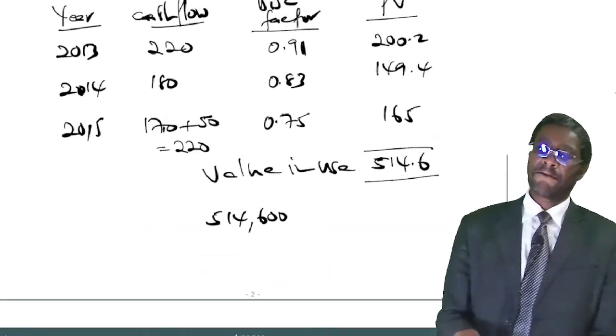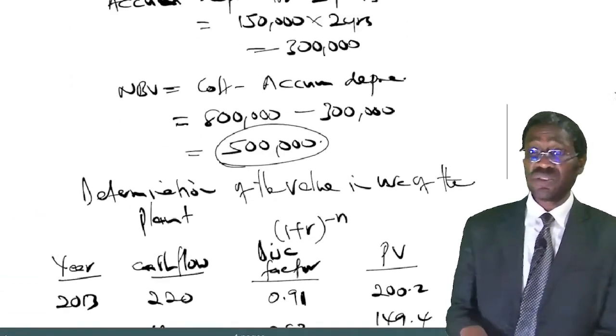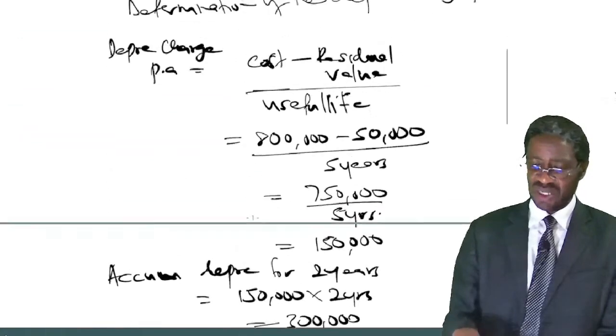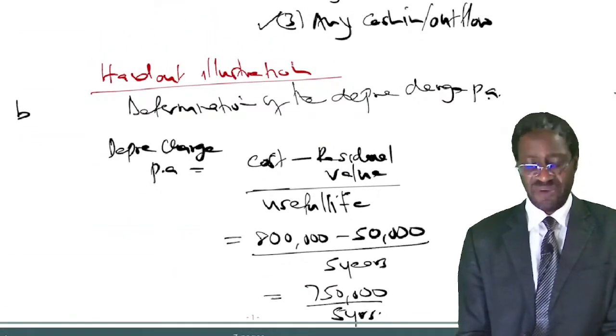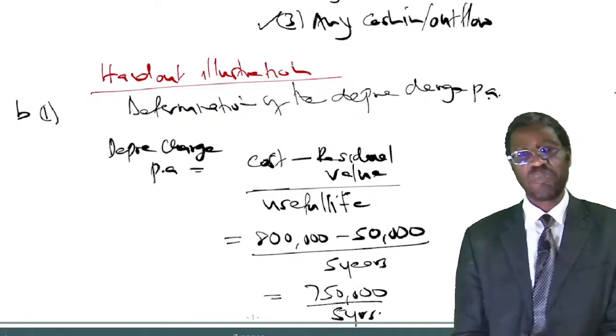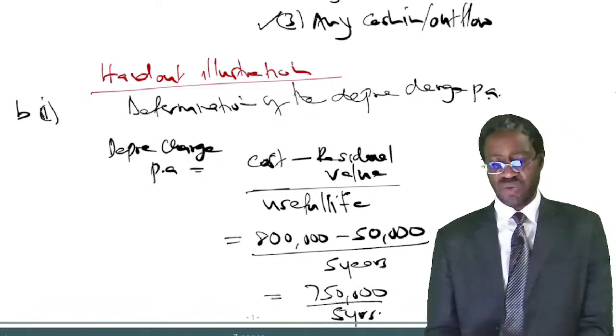Good. So that's all for part B1, because that's the question we were answering. I even forgot to indicate it.